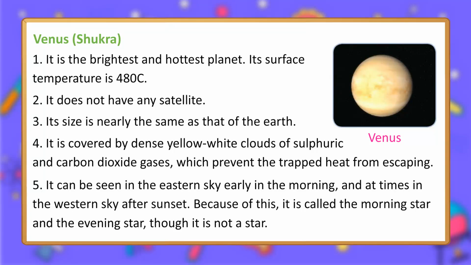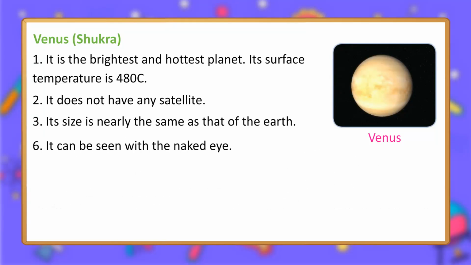5. It can be seen in the eastern sky early in the morning, and at times in the western sky after sunset. Because of this, it is called the morning star and the evening star, though it is not a star. 6. It can be seen with the naked eye.